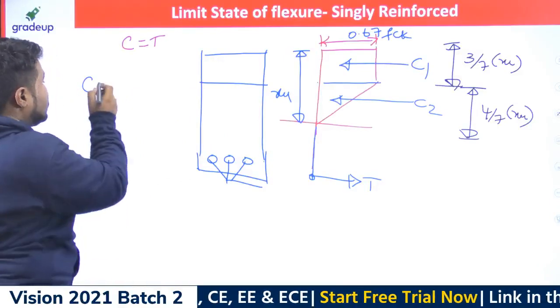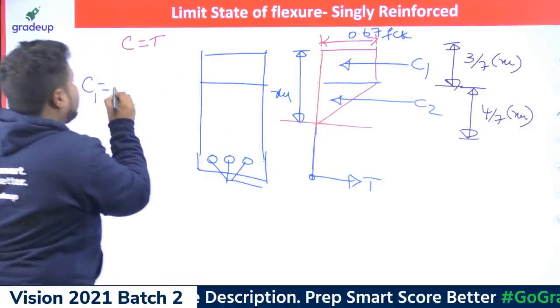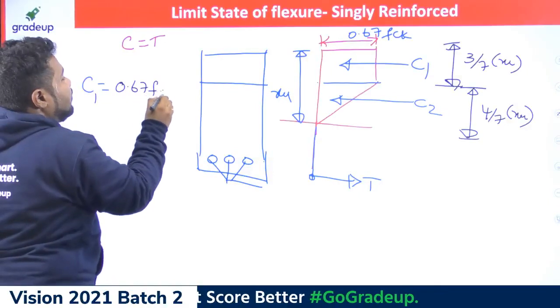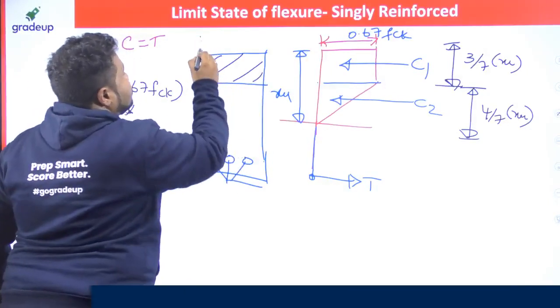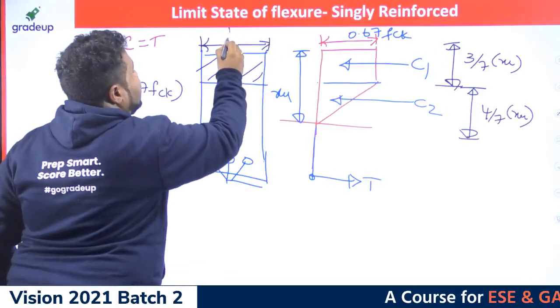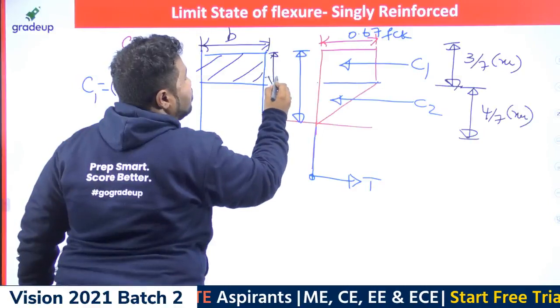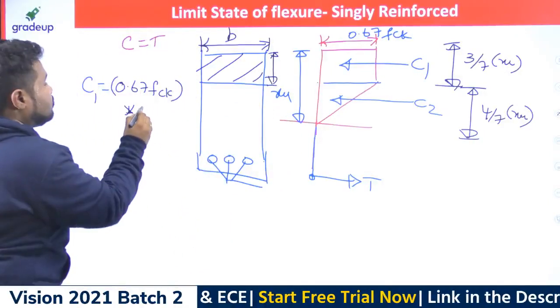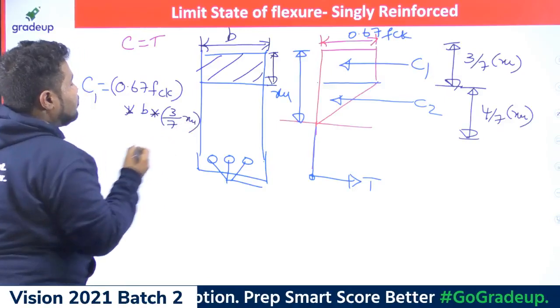Okay, if this is the case, how to work out compression force C1? What is the average stress block? It is 0.67 FCK, right? Multiplied by the area over which it is acting. What is this area? This is B, and this is 3 by 7 times of XU. So B into 3 by 7 times of XU.